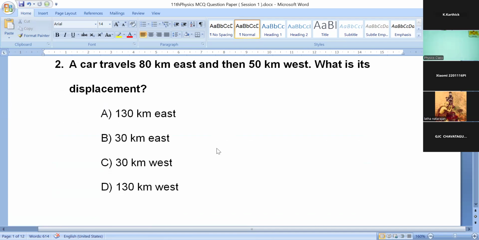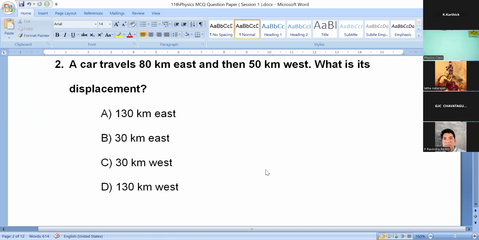This is the second question. A car travels 80 kilometer east and then 50 kilometer west. What is its displacement? You have to mention direction also. Option A, 130 kilometer east.